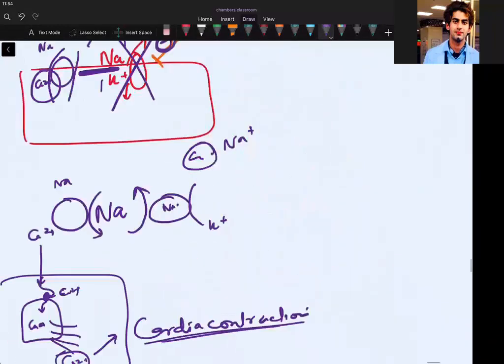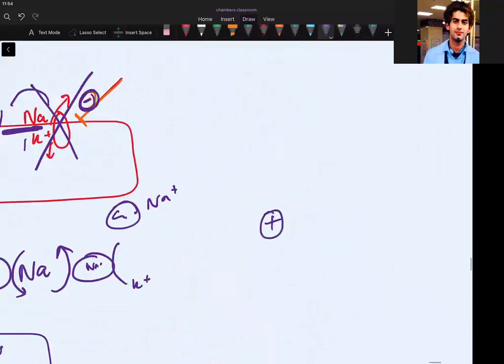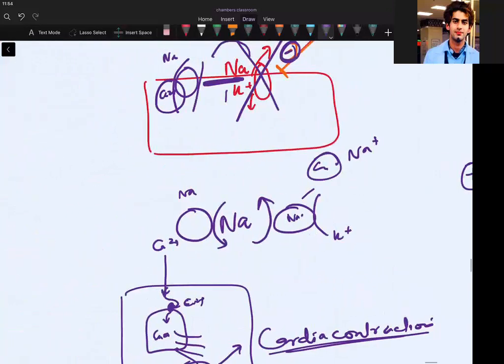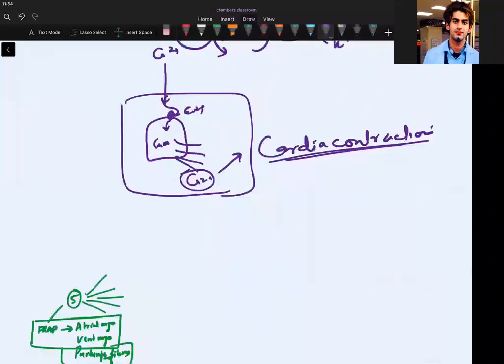It is positively inotropic. Why? Because it inhibits the sodium potassium ATPase, leading to an increased concentration of calcium inside the cell, and will finally produce a positive inotropic action. So can I use it in heart failure patients to increase contractility if the heart is not pumping? Can I use digitalis, this digoxin? Yes, because it will increase the intracellular calcium levels and will increase the contraction.